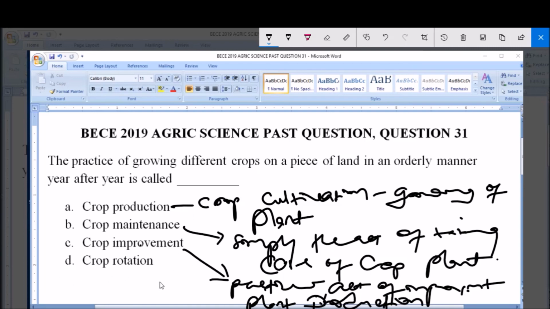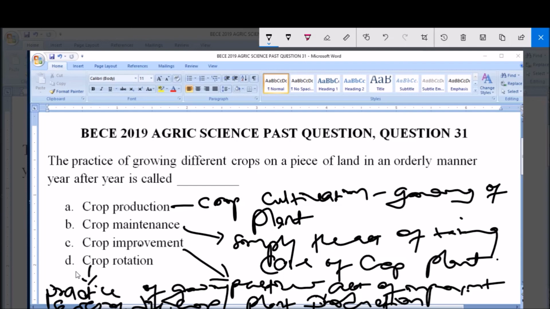Now D here says crop rotation. Now crop rotation is the practice of growing a series of different crops in the same area across a sequence of growing seasons.